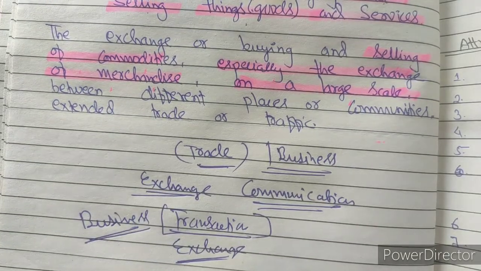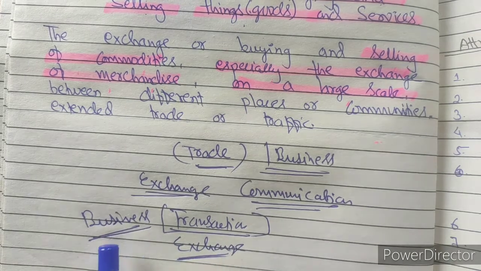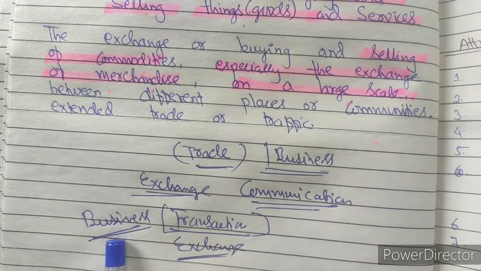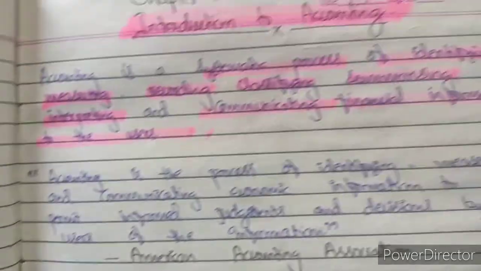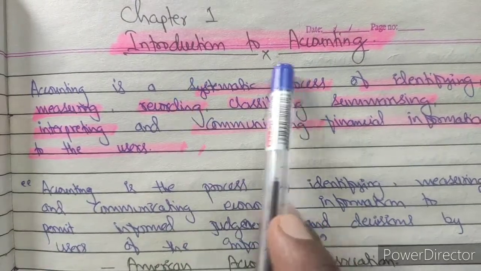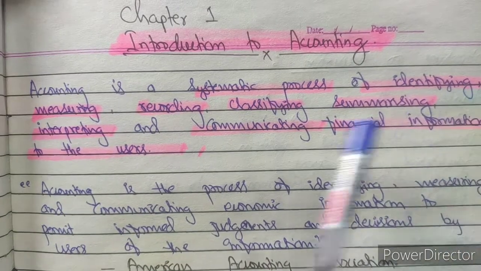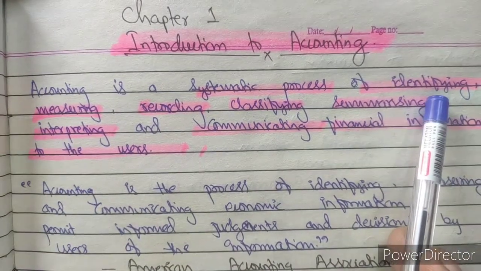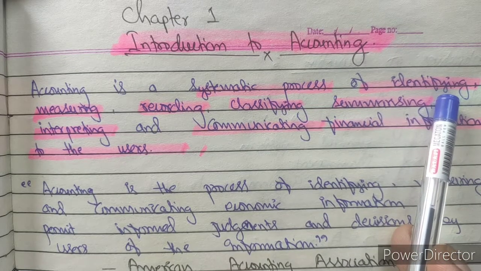There can be A, B, C, D, any number of persons who have transactions. This does not mean each and everything will be recorded by the business. Only the transactions which are related with the business will be recorded. That is why the first word in the meaning is that accounting is a systematic, proper process of identifying. Identifying what? Identifying the business transactions over a period of time.